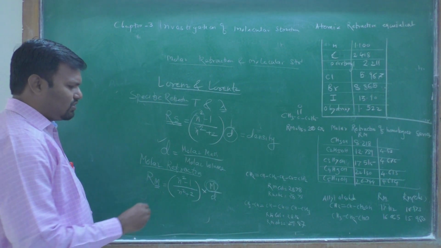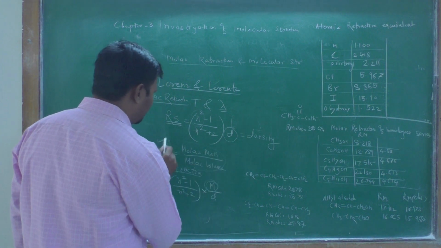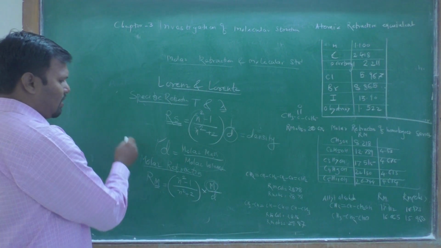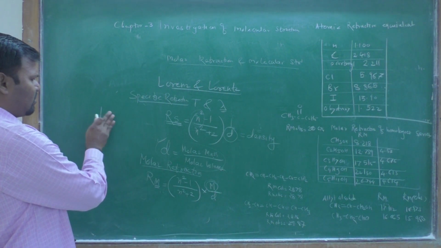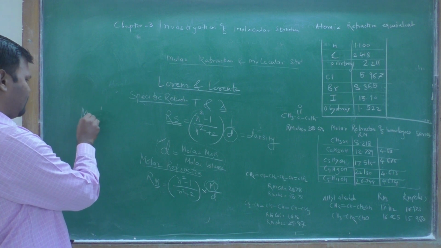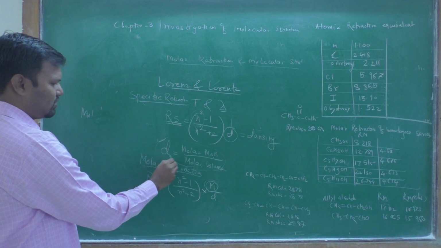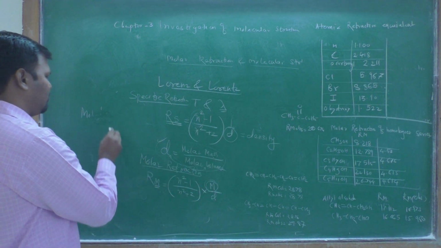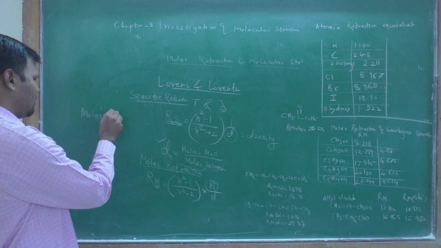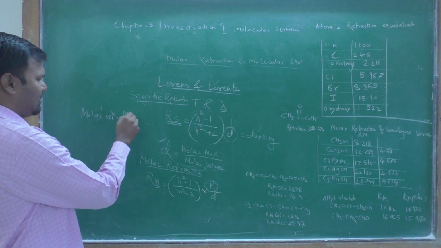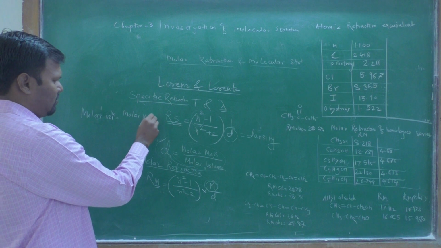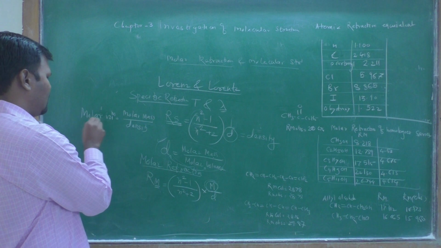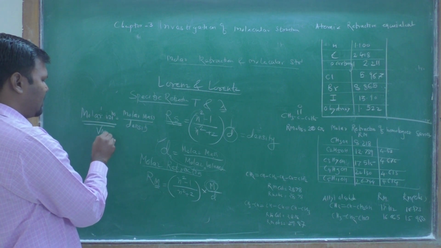We have seen that density is nothing but molar mass upon molar volume. Therefore, this quantity is transferred to this side, and density is replaced by molar volume. Molar volume is equal to molar mass upon density, and molar volume we can represent by delta.